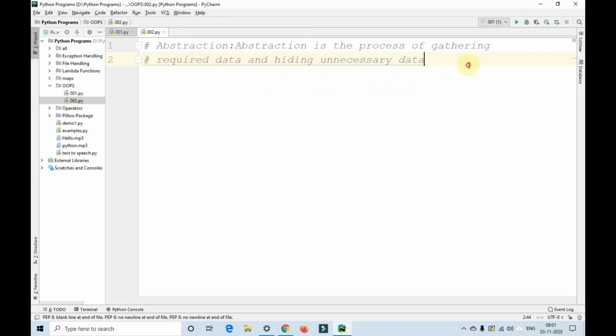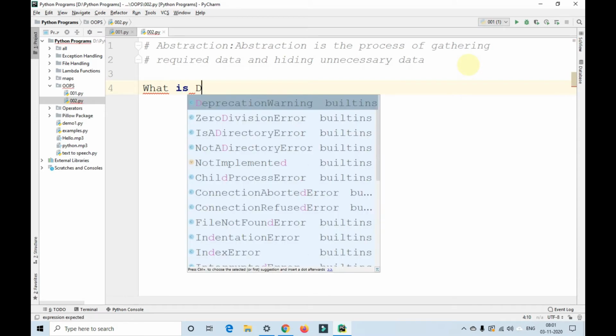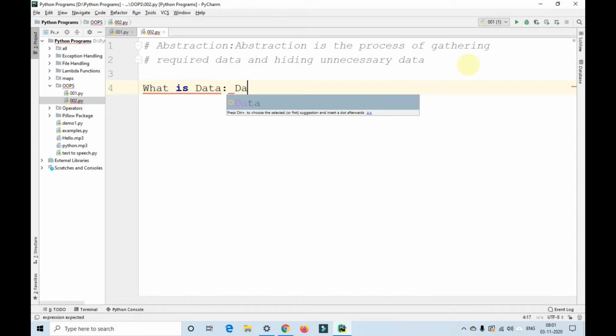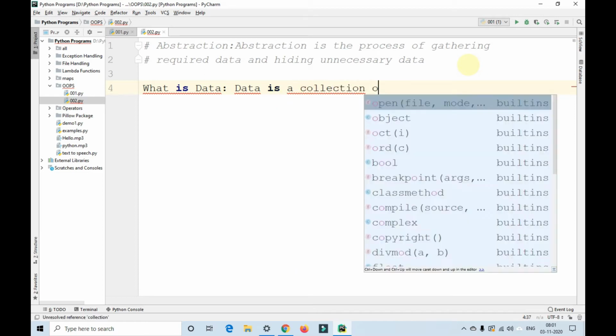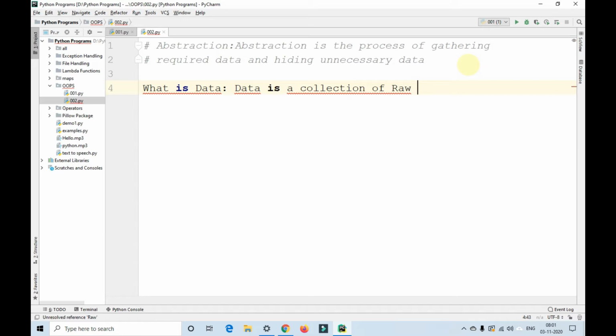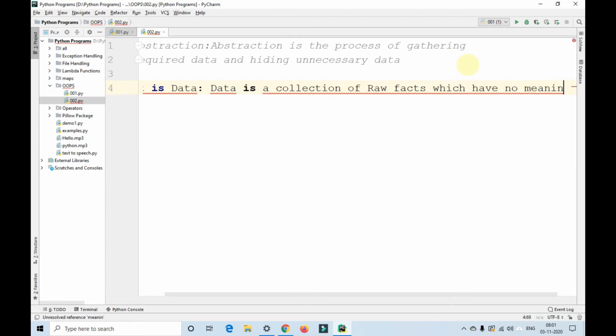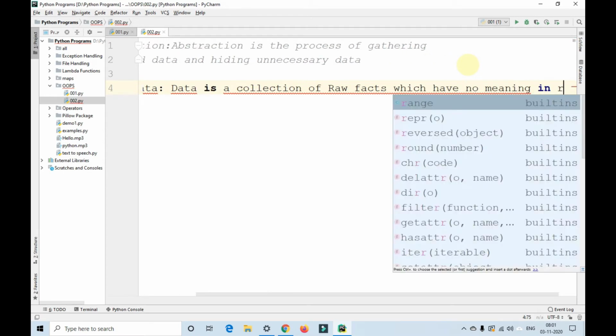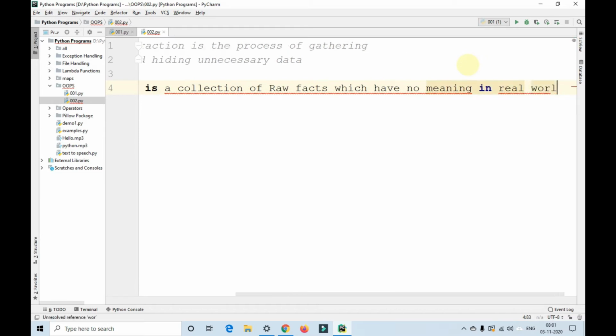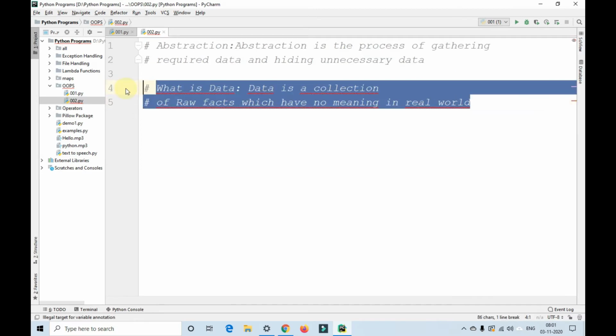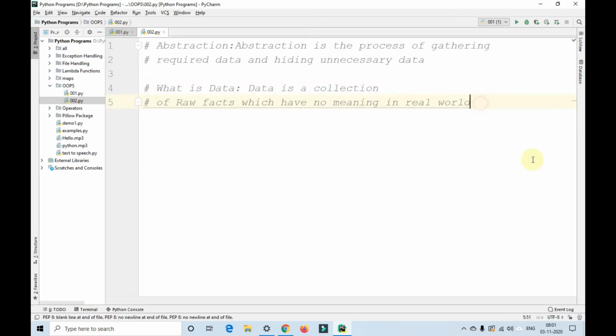And let me tell you what data is first. What is data? Data is a collection of raw facts which have no meaning in the real world.